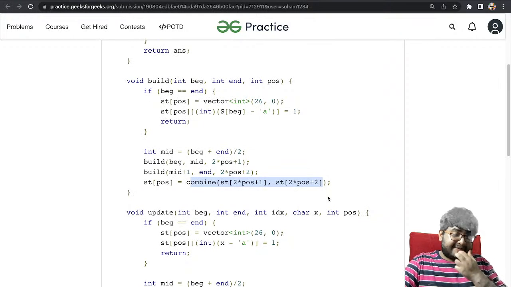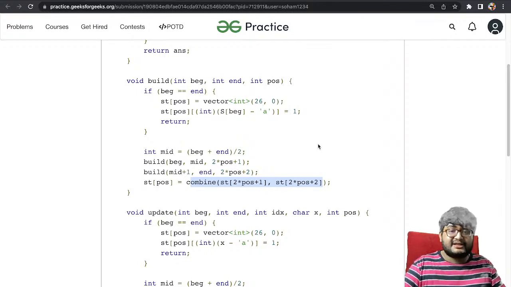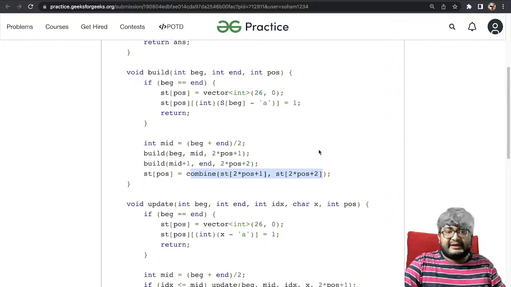Any list to practice segment tree implementation? You can just search for Codeforces segment tree questions, and you will find many people who have written articles or blogs around segment tree questions. So you'll get a lot of questions from there, right?